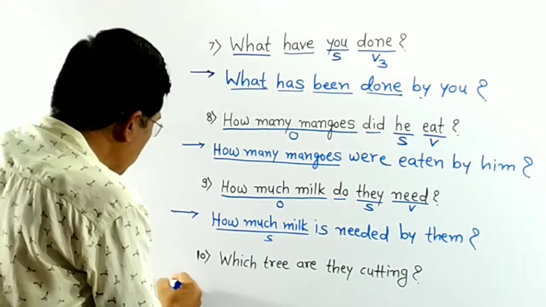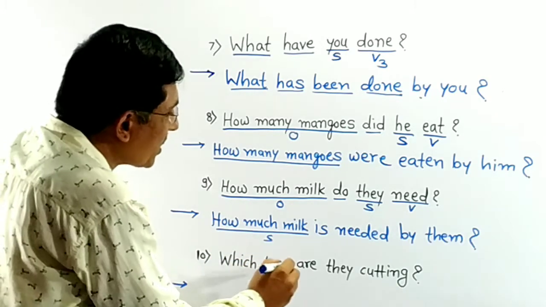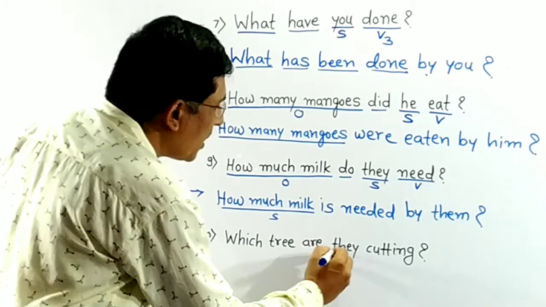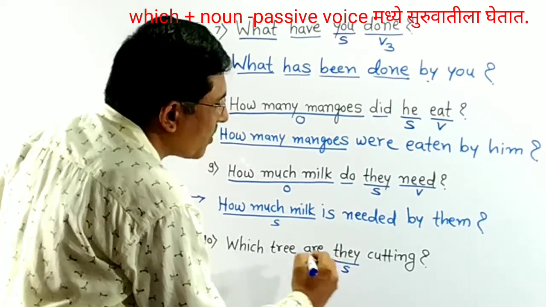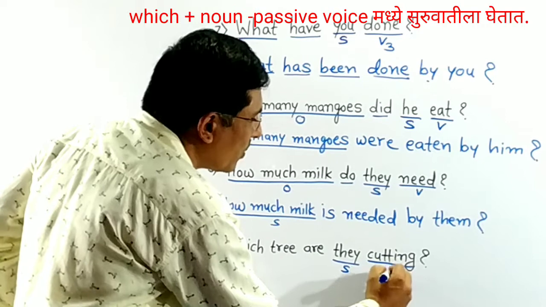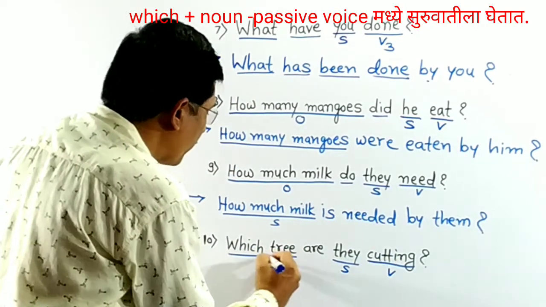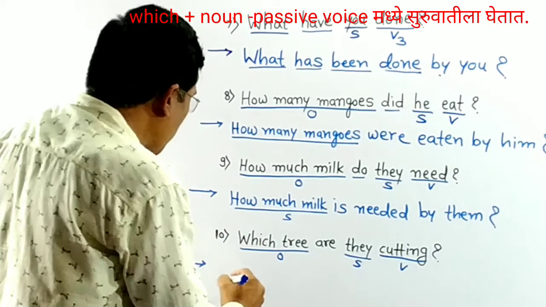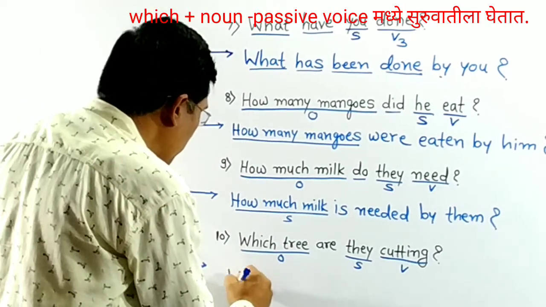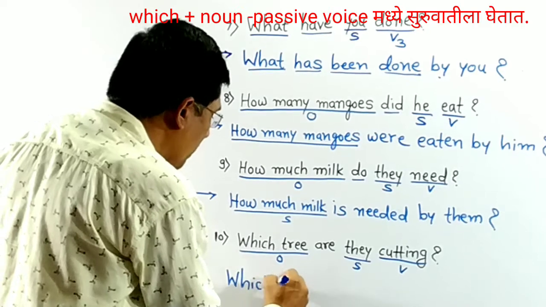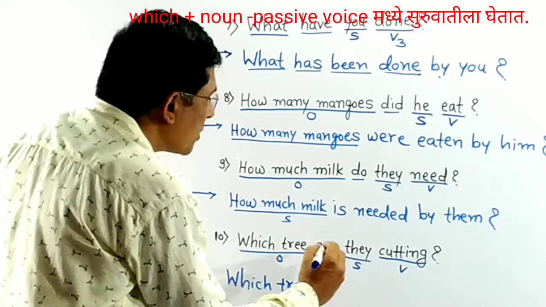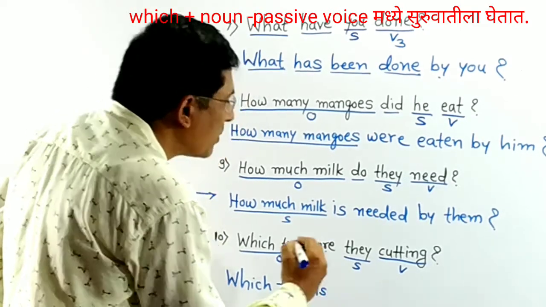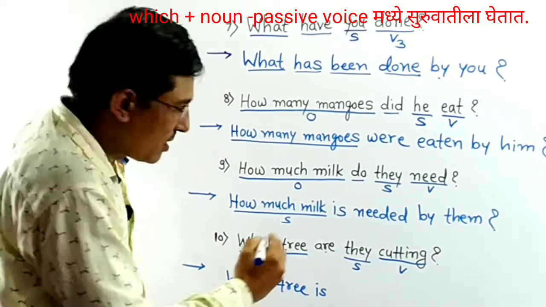The last sentence. Which tree are they cutting? They, subject, cutting, verb, which tree, object. Take object in the beginning. Which tree. Suitable form of are is. ing suffix is there.